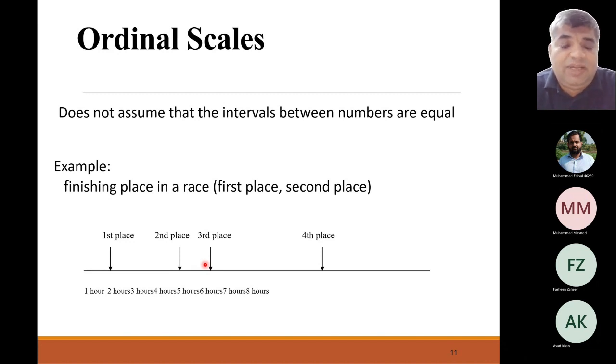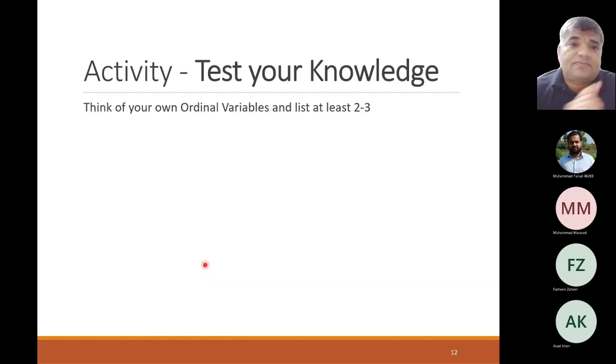If something is third place, it has less priority than the second place, but better than the fourth place. However, the distance between first place, second, third, or fourth is not equally the same. Unlike the distance between 1 hour and 2 hours, which is exactly the same as the distance between 2 hours and 3 hours, and so on and so forth.